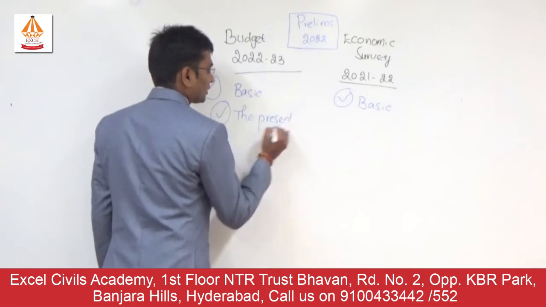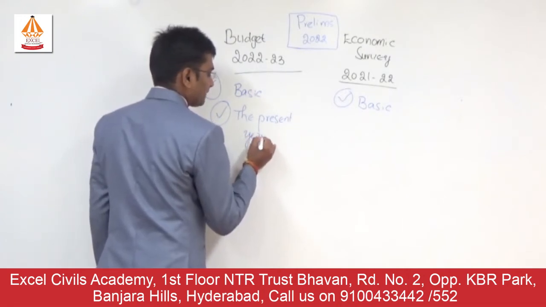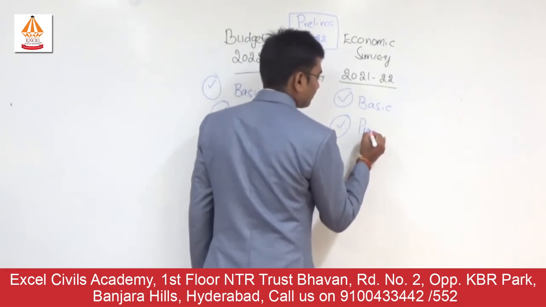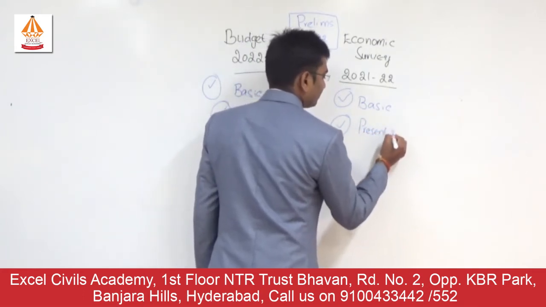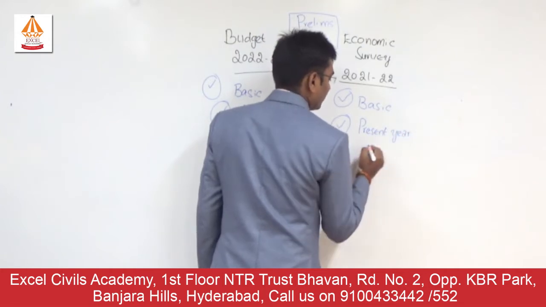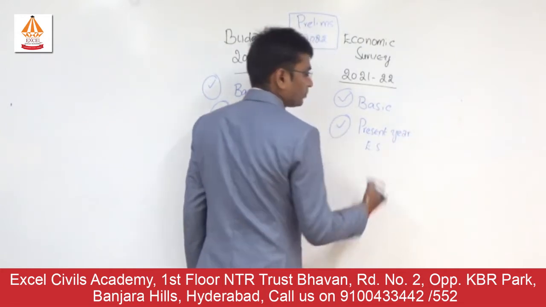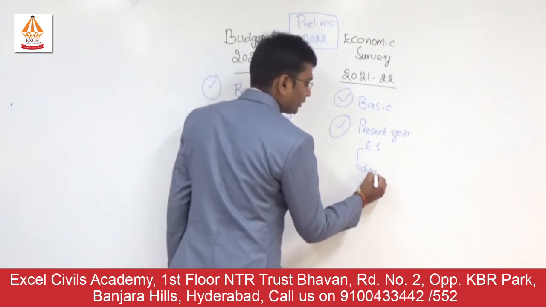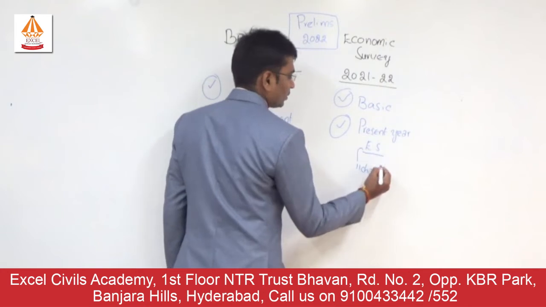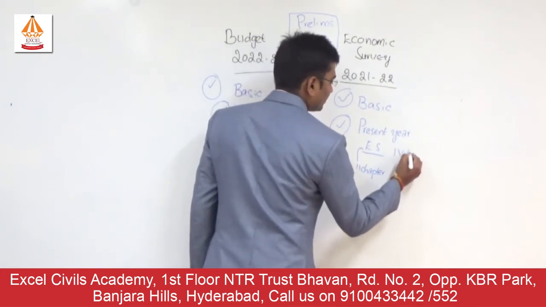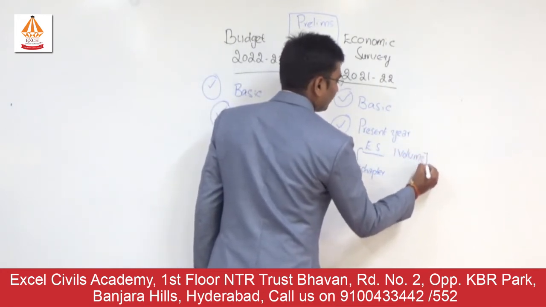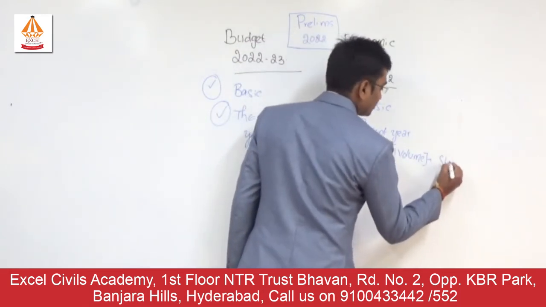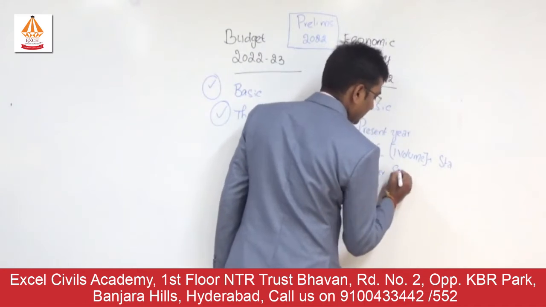What are the highlights of the present year budget, and we will go through the present year economic survey. In this there are 11 chapters. This year they have made it into one volume, so there is only one volume this year. We have to go through that one volume, and the second volume they have given is the statistical appendix.